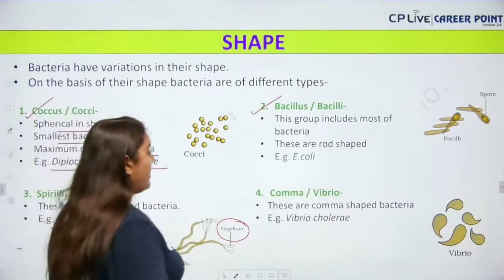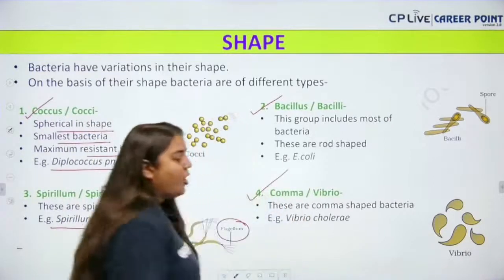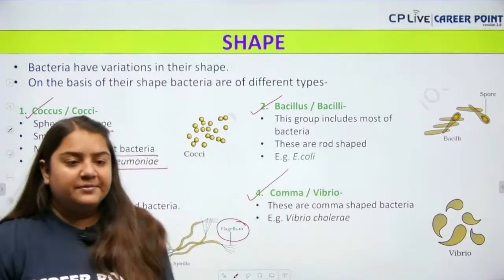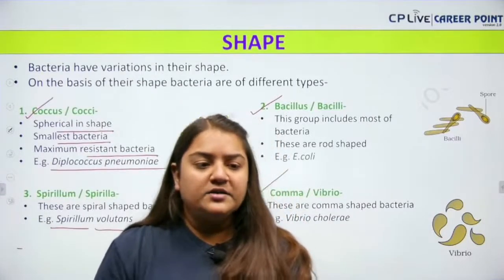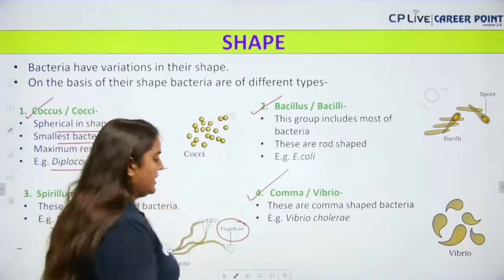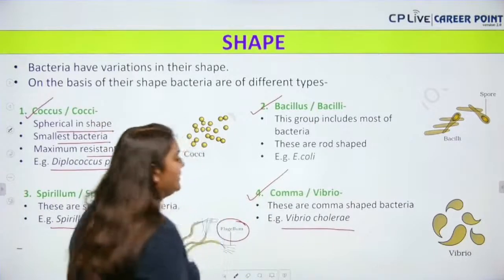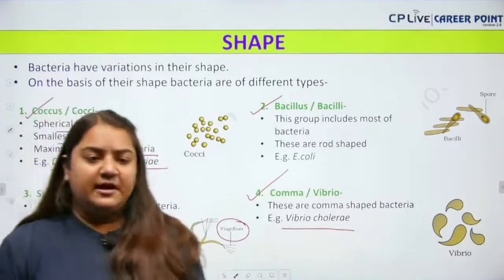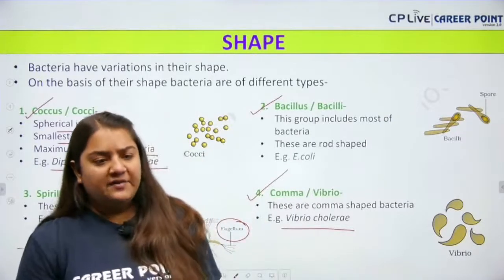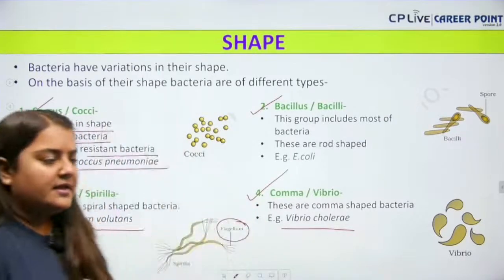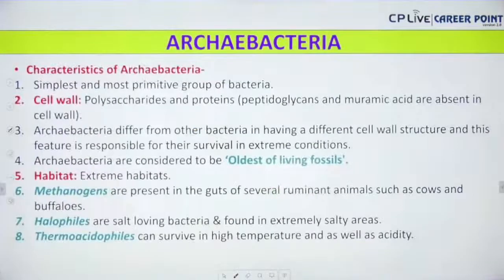Next up we have the comma or the vibrio. The comma or vibrio is comma shaped. For example, Vibrio cholerae. So you just have to remember the example and the shape of the bacteria, nothing more than that. Everyone clear? I think everyone is clear now. Yes, so we are moving towards the next slide, that is Archaebacteria.